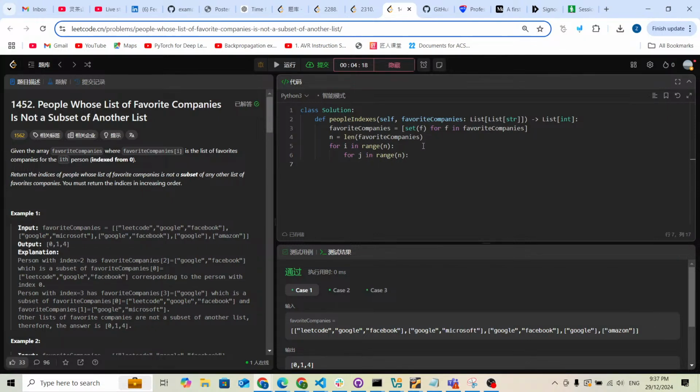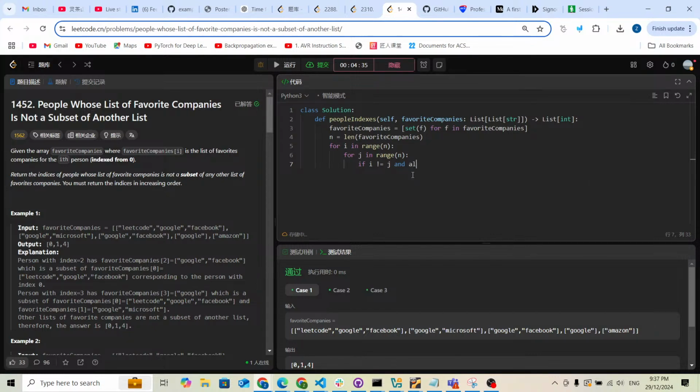Basically this is brute force, and I need to check if that is possible. How can I check that easily? I'm going to use an if check: if i is not equal to j.